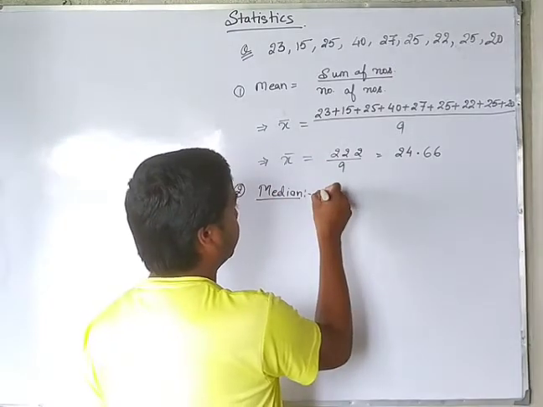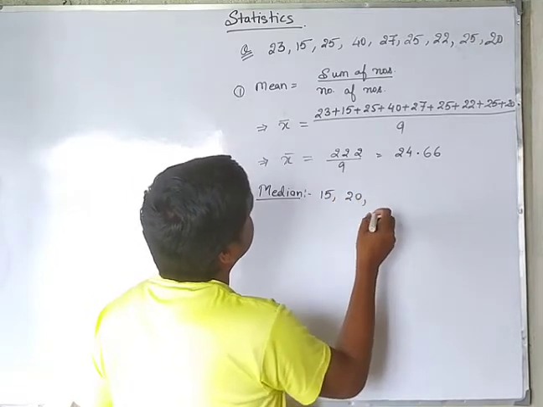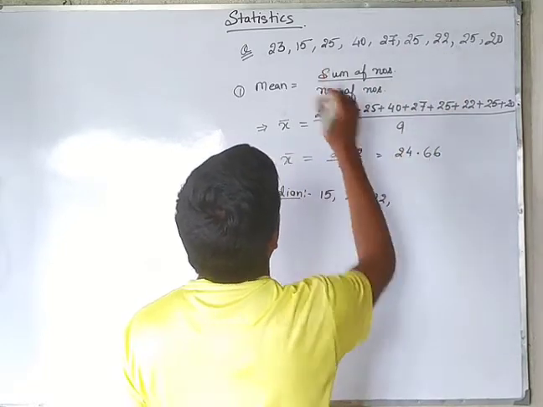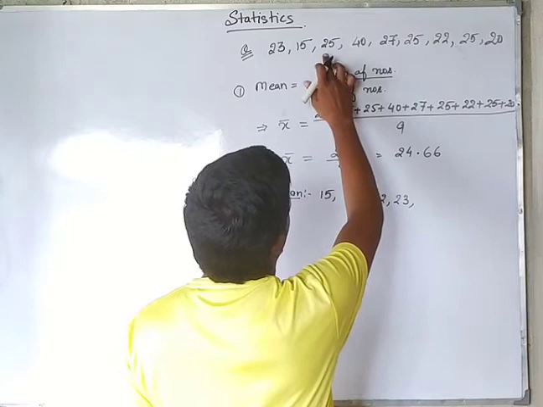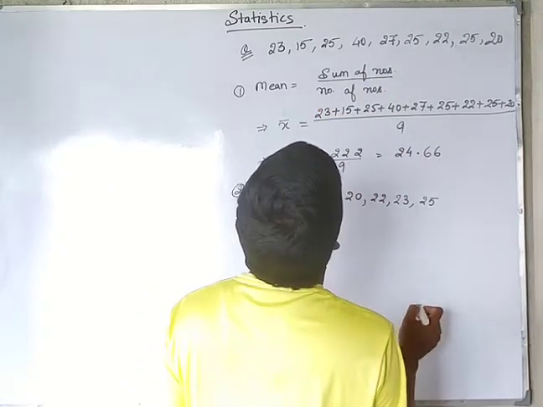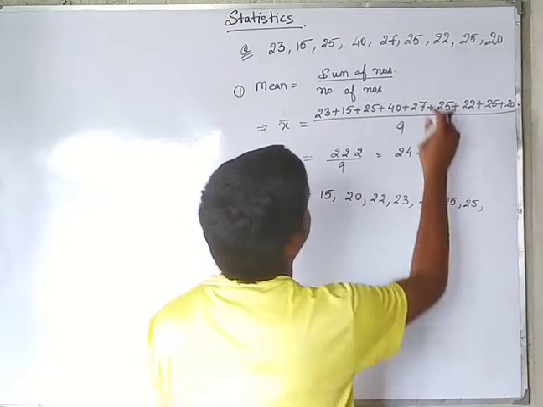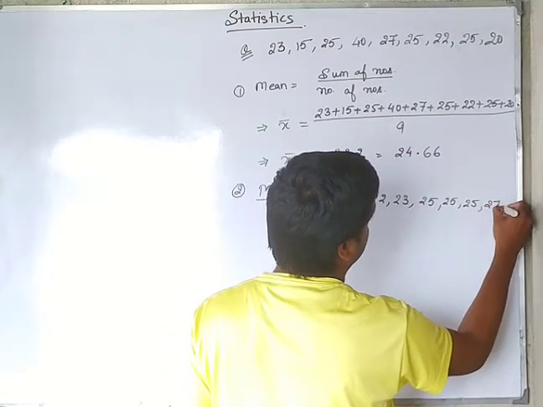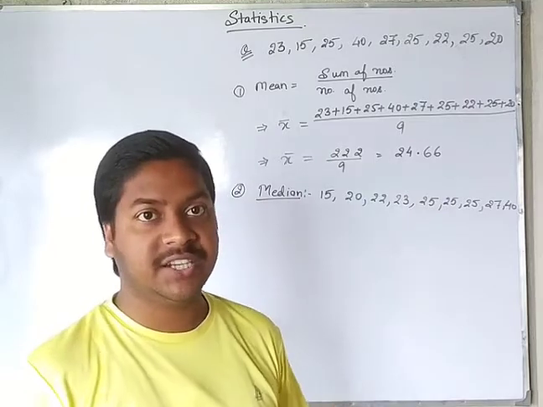That is 15, then 20, afterward 22, after 22 it is 23, then 25 three times, afterward 27, and at last is 40. This was the arrangement of the given data in ascending order.